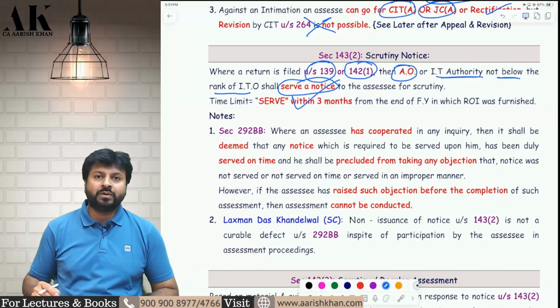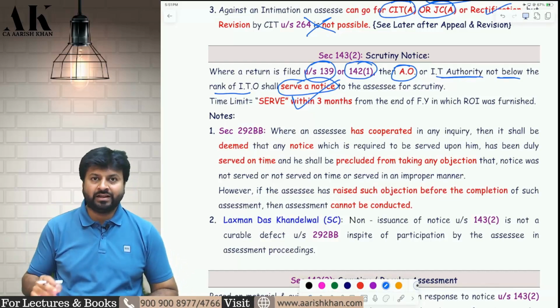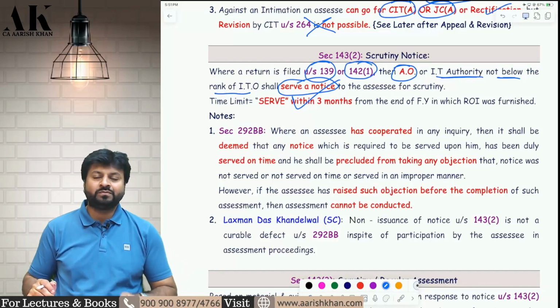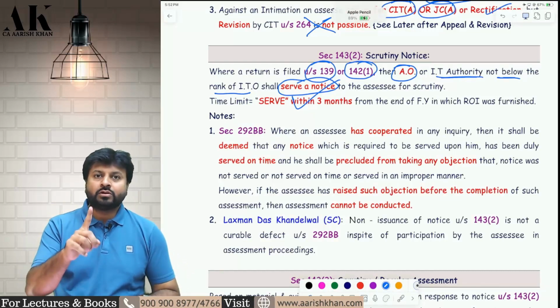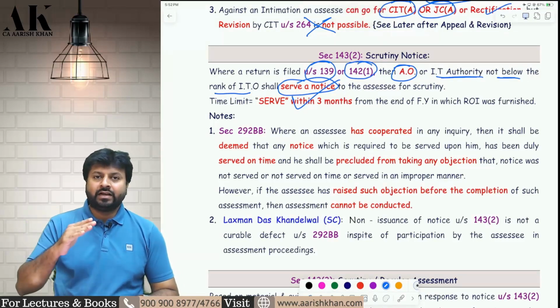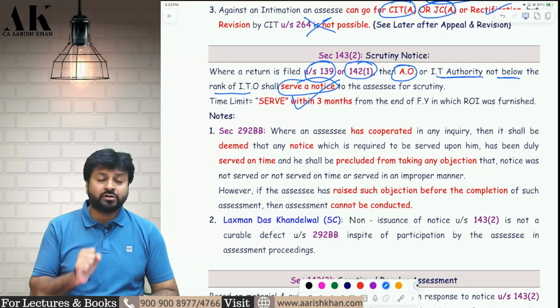Now, there are some hopeless assessees who are trying to be over smart. Let's try to understand what they are trying to do. Suppose there is an assessee to whom a notice is served late. A notice is served on say 5th of July 2026. Now it's a late notice. It's an absolutely late notice.